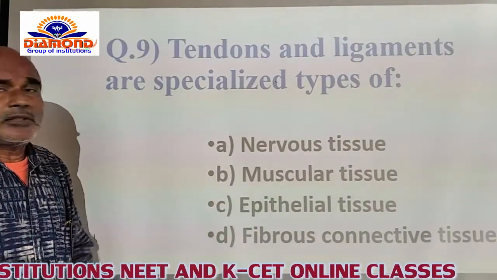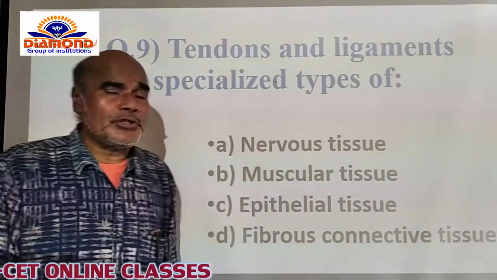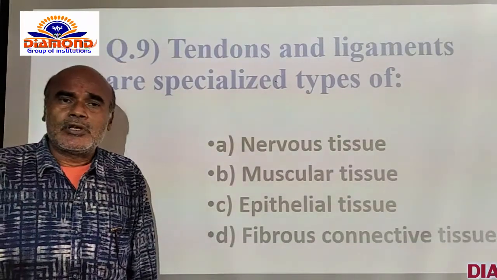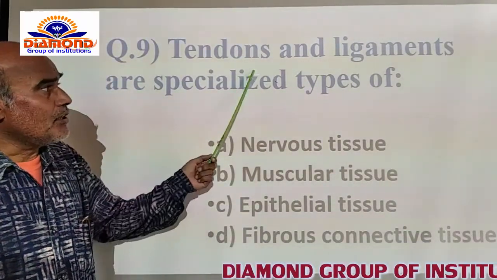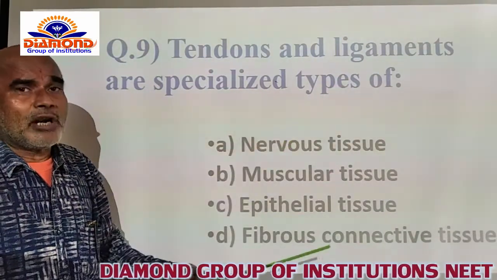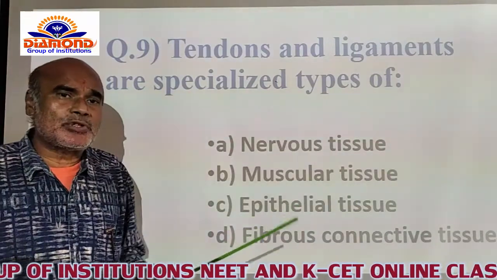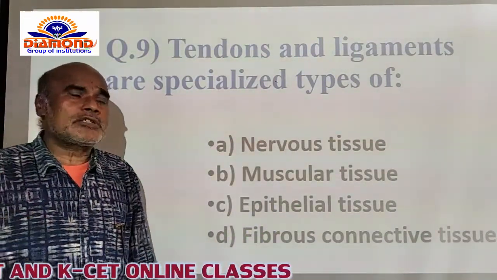On the basis of location, muscular tissue is classified into three types: striated muscles, non-striated muscles and cardiac muscles. Tendons are present in between muscles and the skeleton, and ligaments are present in between two successive bones itself.